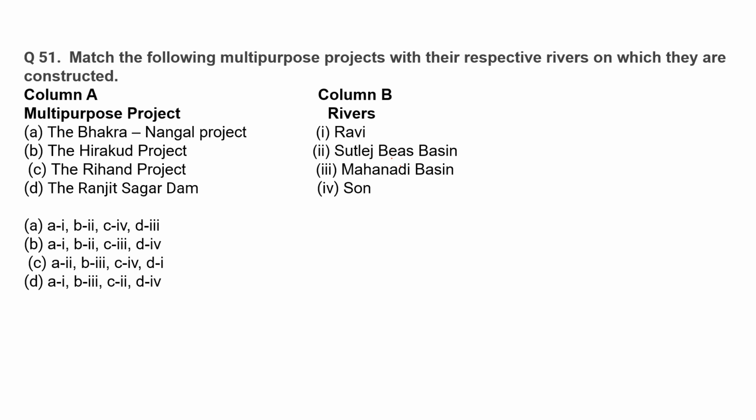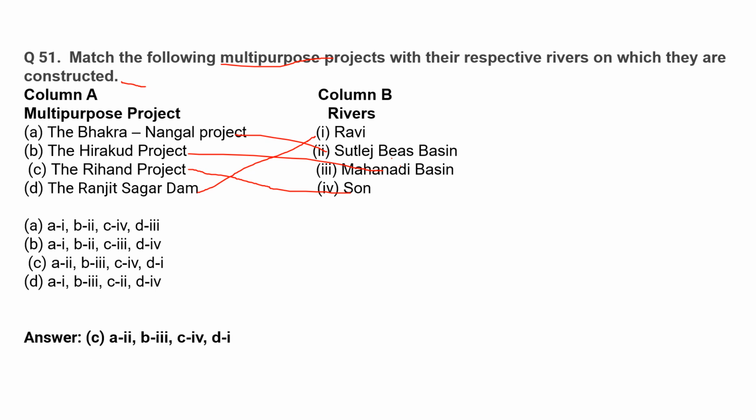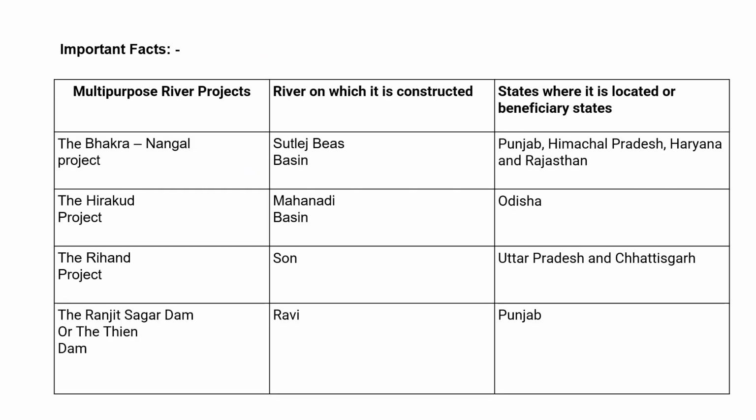Match the following multi-purpose projects with their respective rivers on which they are constructed. The Bhakra Nangal project, Satluj Beas Basin. The Hirakud project, Mahanadi Basin. The Rihand project, it is constructed on Son River. The Ranjit Sagar Dam, it is constructed on Ravi River. So the correct option is option C.